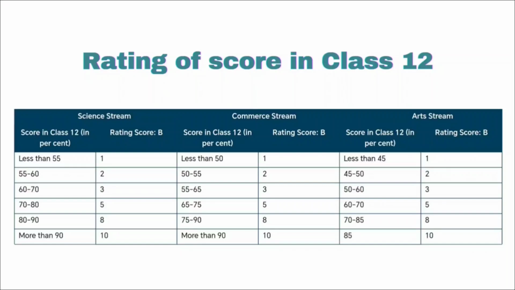For 75 to 90, it is 8, and more than 90, it is 10. Now coming to the arts stream, if you are less than 45 percentage, then your rating score will be 1. For 45 to 50, it is 2. For 50 to 60, it is 3. For 60 to 70, it is 5. For 70 to 85, it is 8. And if it is 85 or more than that, then your rating score will be 10.